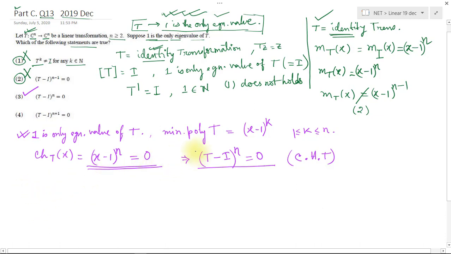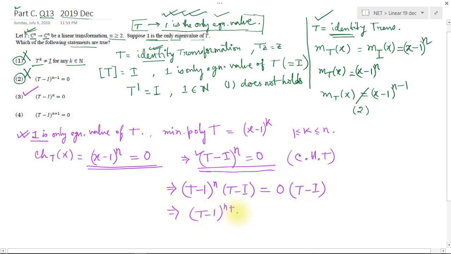Any linear transformation satisfying this property has a characteristic equation of this form. So if we multiply by T minus identity on both sides, we'll have T minus 1 to the power n plus 1 is 0. So any transformation satisfying the given property will always satisfy option 4. So this will also be an answer. So the answer for this question is 3 and 4.